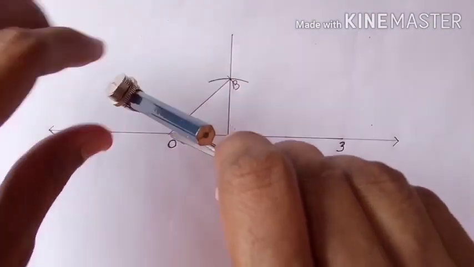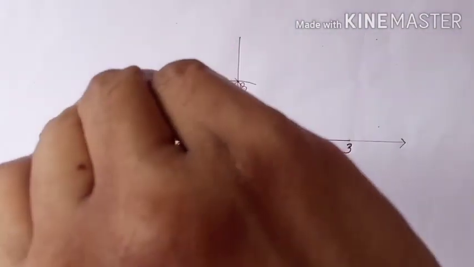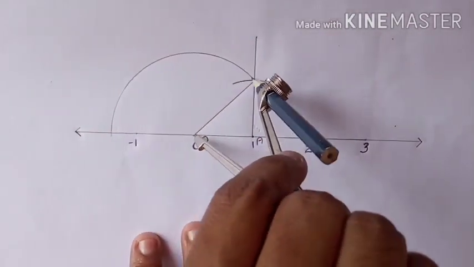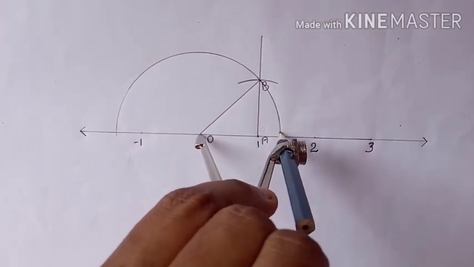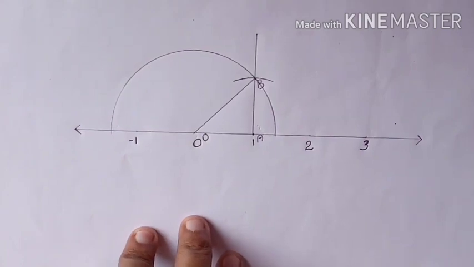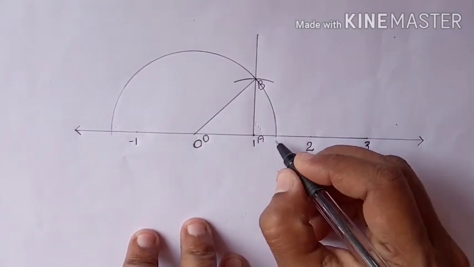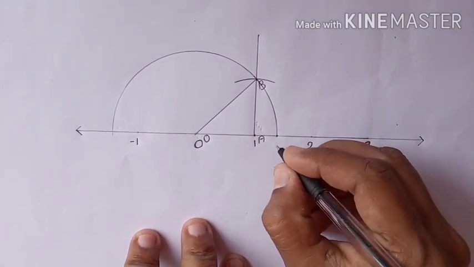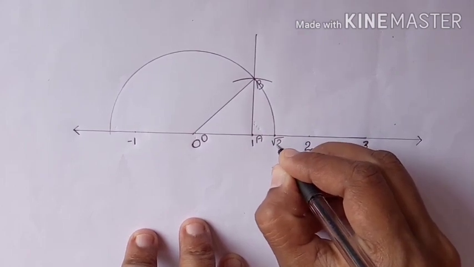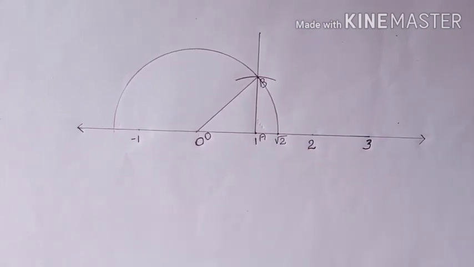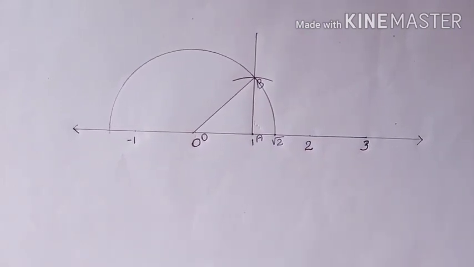Using that as a radius and O as center, draw an arc which meets the negative and positive parts of the number line, and locate the point of intersection of the arc and the number line just in front of the 0 and label it as root 2.